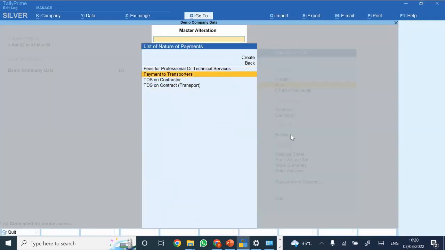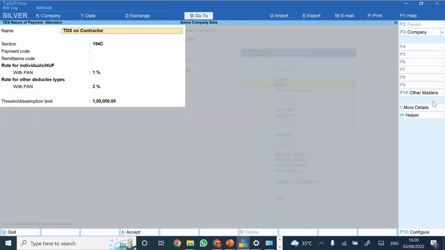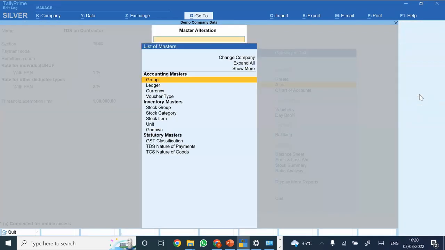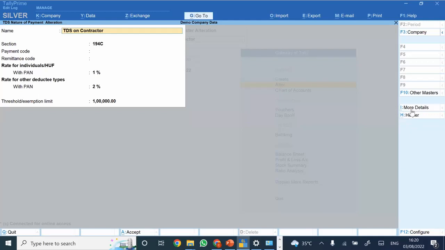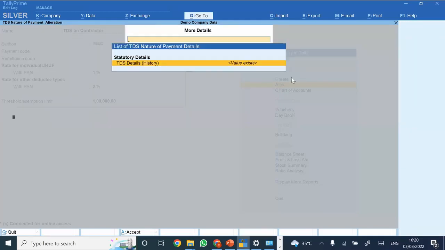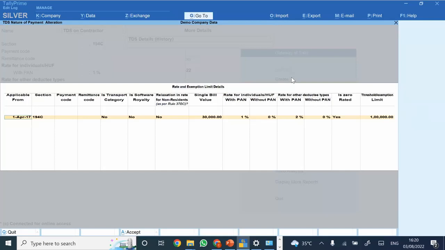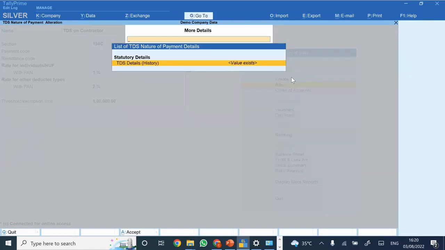TDS nature of payment. So you could just configure the same here, TDS on contractors. Once all these things are configured, then at the time of data entry also, TDS would be calculated by itself. You are not supposed to manually calculate the same. And if in any of the entries TDS is not deducted, then the system would by default provide you with the deviation report that for all these transactions TDS has not been deducted. Similarly, it is available for GST, and if you are using payroll in Tally, then in that case you could manage your entire PF, ESIC, PT, TDS on employees from Tally.